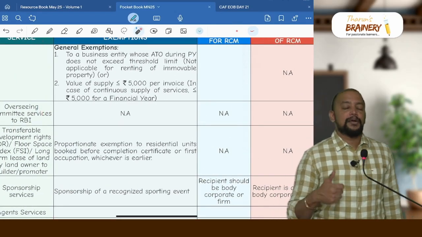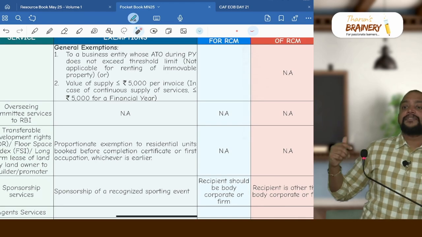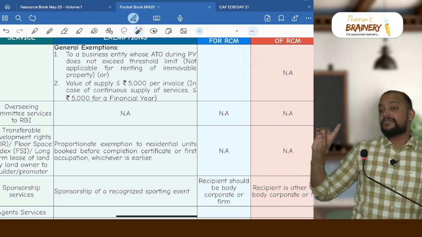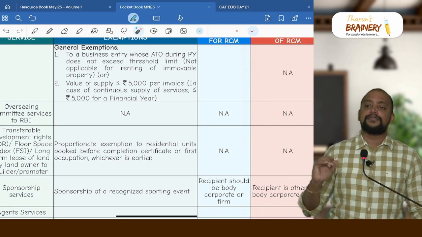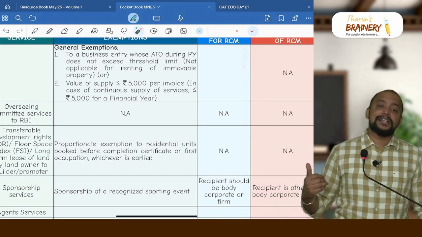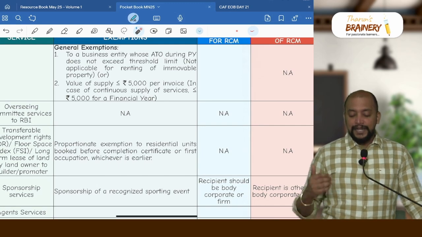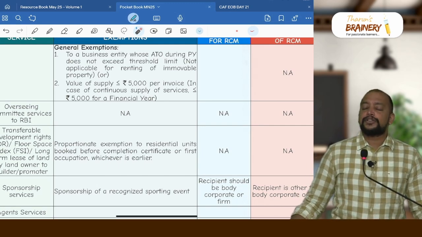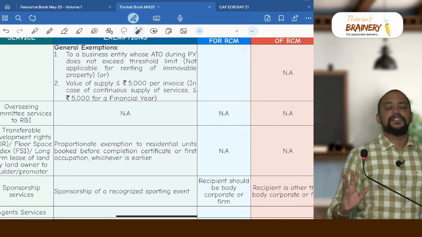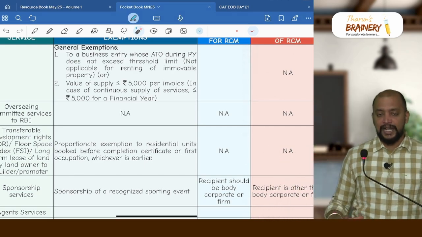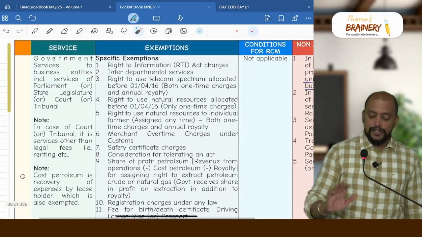Services provided by government to a business entity other than the above, where the business entity's turnover during the previous year does not exceed the threshold amount. However, this first exemption is not applicable in case of renting of immobile property. Whereas second, if the value of supply does not exceed 5,000 rupees per invoice. In case of continuous supply of services, we need to take it as 5,000 rupees per annum. Continuous supply of service means a service which takes more than 3 months to complete and involves periodic payment obligations. So these are the exemptions with respect to this.